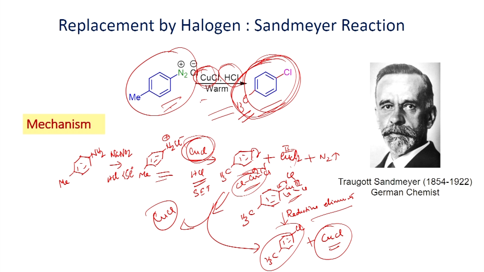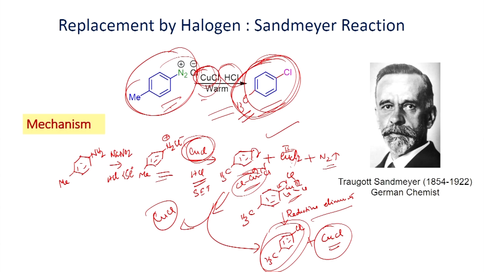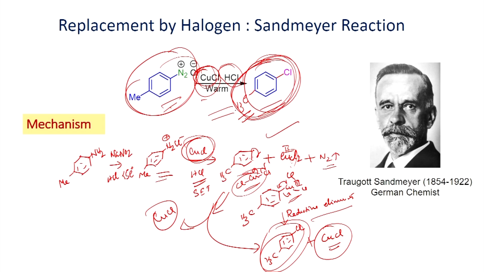So, this reaction involves, as we have seen, single electron transfer process. Copper gives 1 electron to this molecule, it reduces into phenyl radical and you lose the nitrogen molecule where copper is oxidized to copper 2 chloride. Once you form this one, this radical can further react with this, you will be able to form the chlorobenzene as the product. You can use the same method for the preparation of bromobenzene also. In place of copper 1 chloride, you can use copper 1 bromide and you will be able to make the corresponding bromo derivative. You can use hydrogen bromide in place of hydrochloric acid, you will get the bromo derivative as the product.